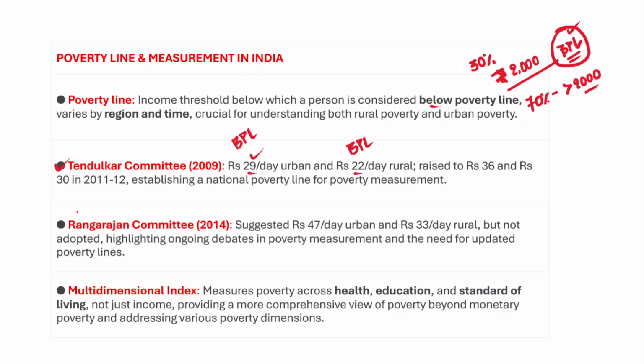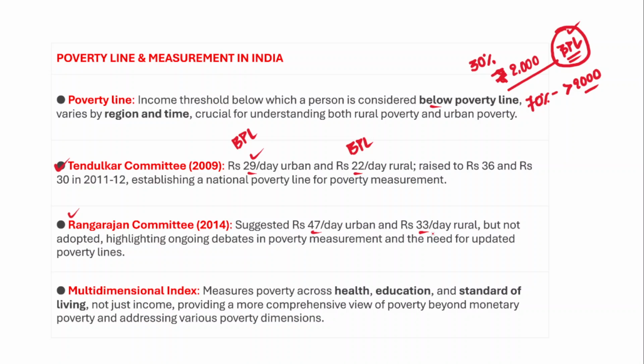Now, the Rangarajan Committee, appointed again in the year 2014, suggested that 47 rupees per day in urban areas and 33 rupees per day in rural areas would be the poverty line. However, the Rangarajan Committee's recommendations with respect to the poverty line were not adopted.